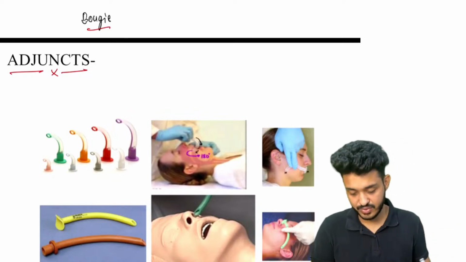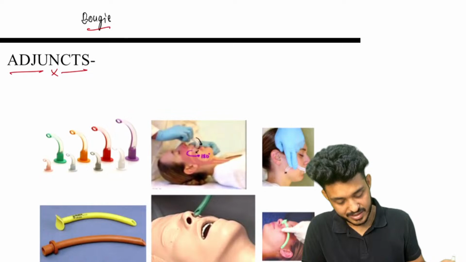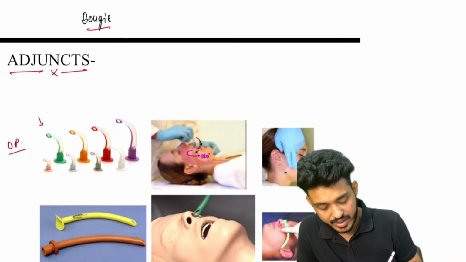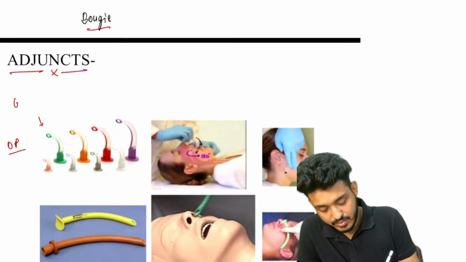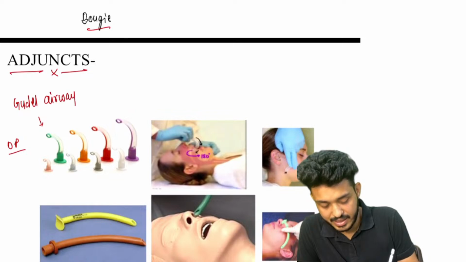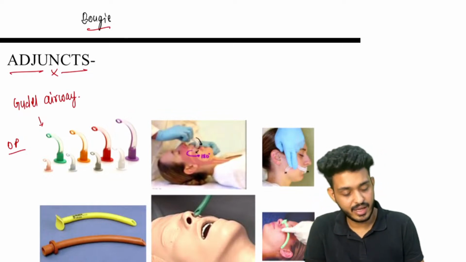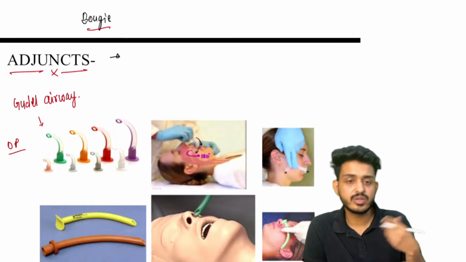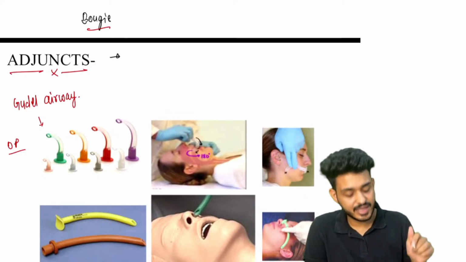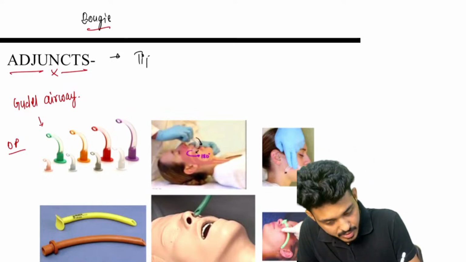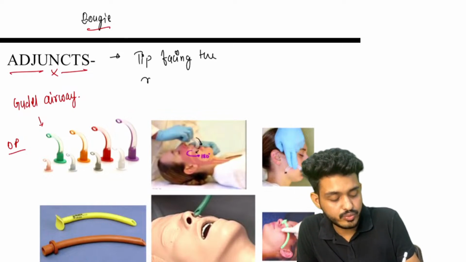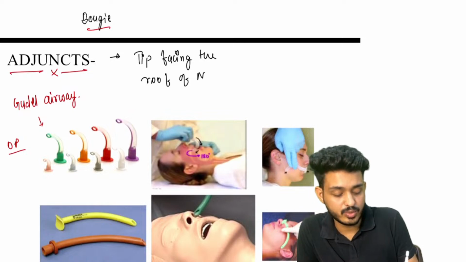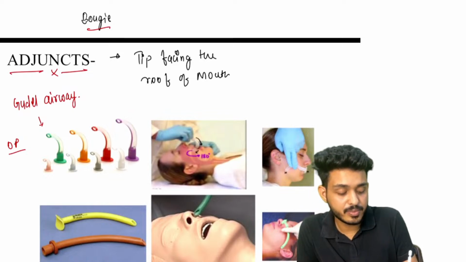Look here, guys. First one, this structure that you are seeing is an oropharyngeal device. That means it will be going through the mouth. That is known as Goodell's airway. And how are we going to put this Goodell's airway? The tip, remember guys, the tip should be facing the roof of the mouth.